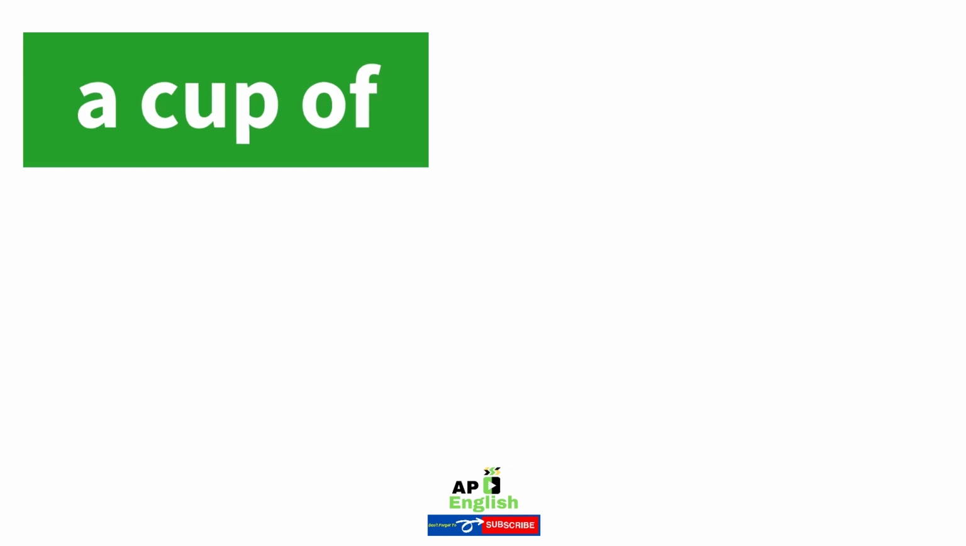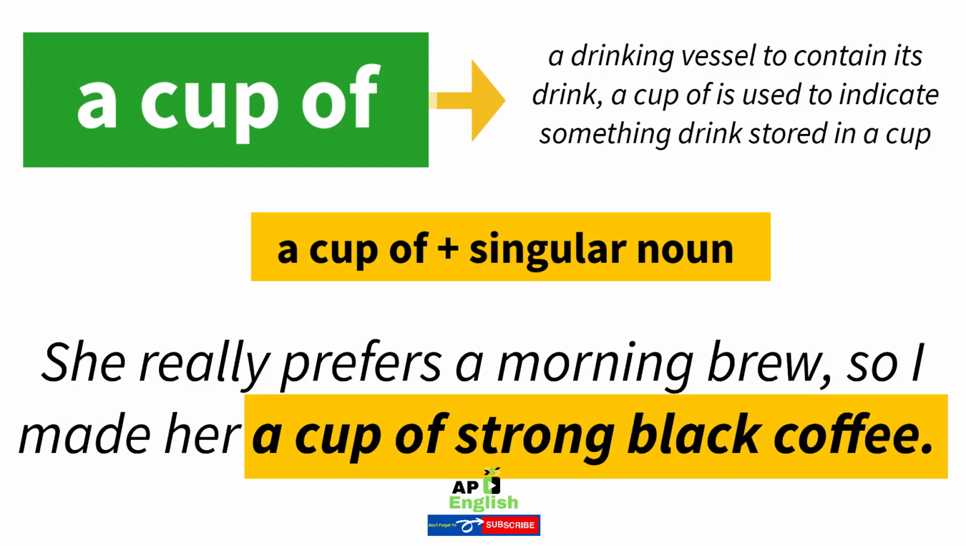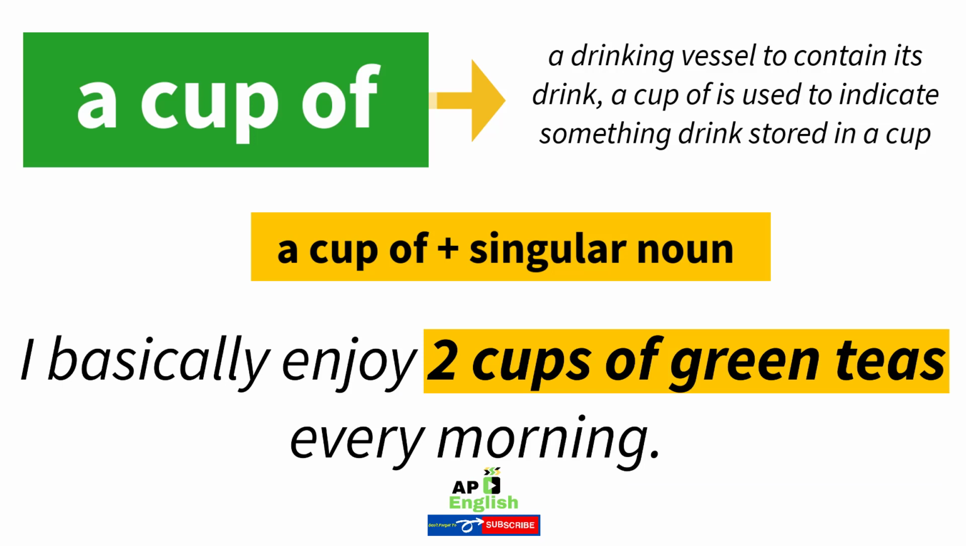19. A cup of. A drinking vessel to contain a drink, indicating something drinkable stored in a cup. Example: She really prefers a morning brew, so I made her a cup of strong black coffee. I basically enjoy 2 cups of green tea every morning.